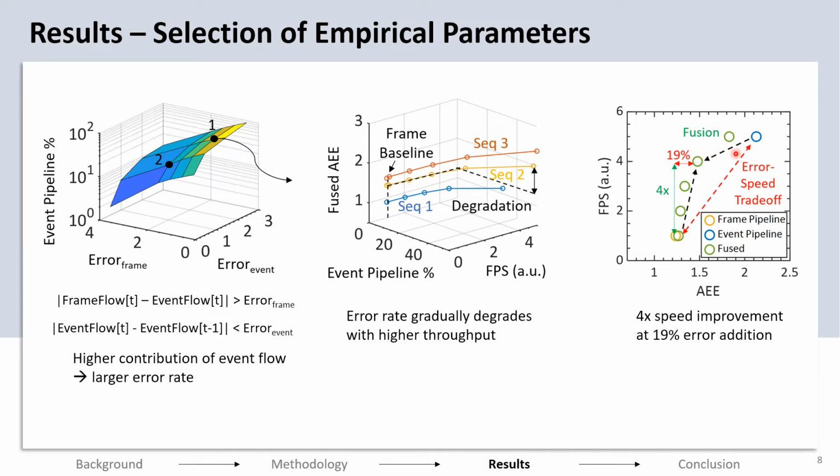With fusion, the FPS remains high, but the error rate gradually comes down. Therefore, the speed versus error trade-off is mitigated using the fusion algorithm. At relative FPS of 4, which is shown at this point, it shows a reasonable degradation of error rate. Assuming 30 FPS to be the speed of the frame pipeline, this point requires the hardware for the event pipeline to work at 120 FPS. Validating this is the next step of our work.